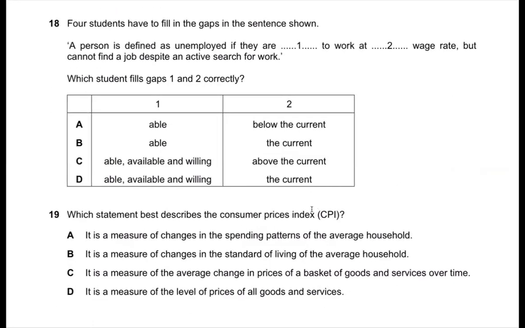Question 18. Four students have to fill in the gaps in the sentence shown. A person is defined as unemployed if they are something to work at something wage rate, but cannot find a job despite an active search for work. Which student fills the gap 1 and 2 correctly? They must be able and willing because they are still looking for the job. And also they should look for the job at the current market wage rate. Otherwise, it's not going to be a proper labor market. So in that sense, I should go for D.